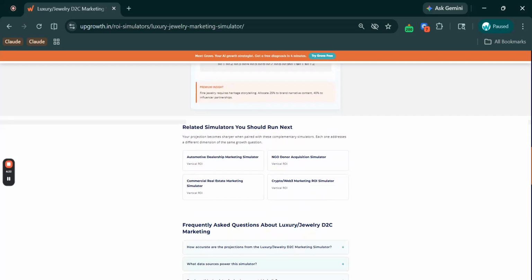Now, having done this, please do check out these related simulators that you should run next. Now, this is another high consideration, high transaction vertical, so definitely check these out.